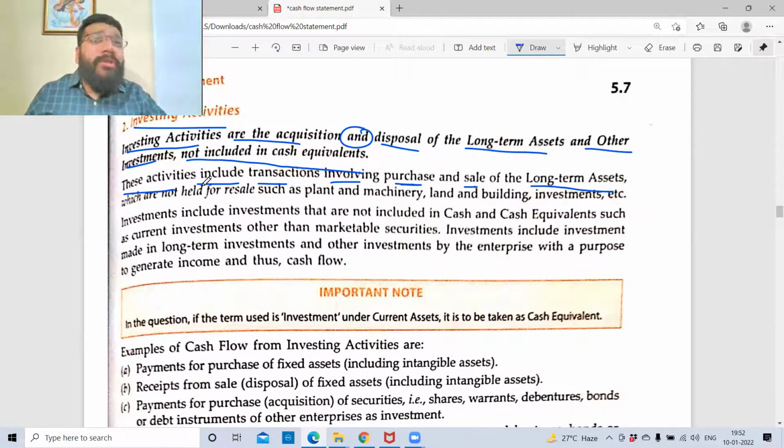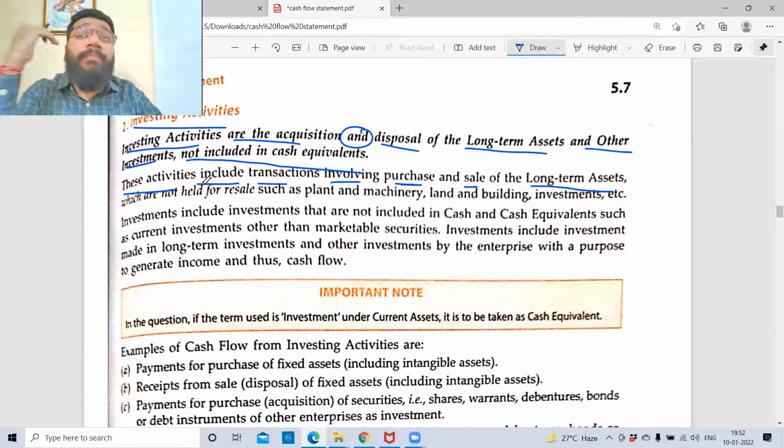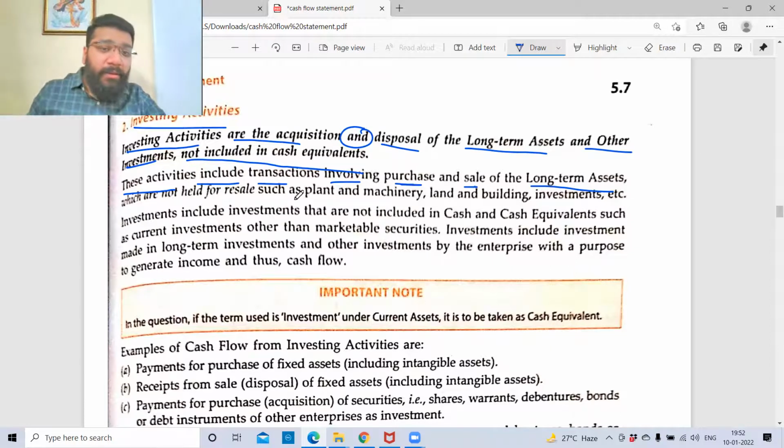I buy plant and machinery. Do I buy with the intention that I'll sell it the next day or after 5 days? No, the intention is to use it for a long time, for the business, which means I'm investing in it. So whether I buy or sell the asset, whatever cash inflow and outflow happens belongs to the investing activities. Whether it is plant and machinery, land, building, investment, whatever it is.